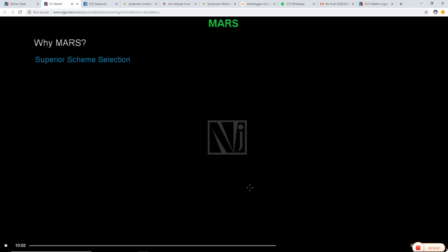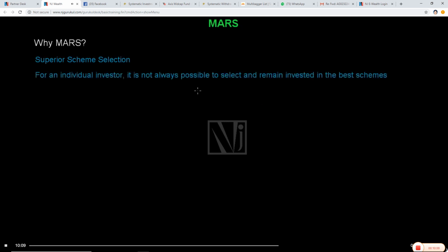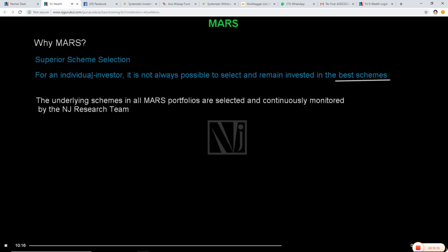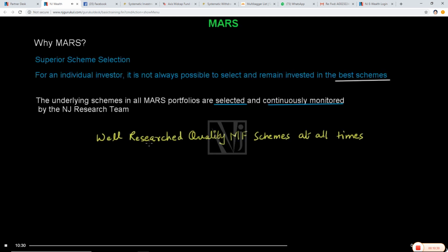The second reason behind why your investors should invest in NJ Mars is superior scheme selection. For an individual investor, it is not always possible to select and remain invested in the best schemes. So this investor is better off by investing in NJ Mars because the underlying schemes in all Mars portfolios are selected and continuously monitored by the NJ research team. Hence, the investor is ensured that his portfolio has well-researched quality mutual fund schemes at all times.